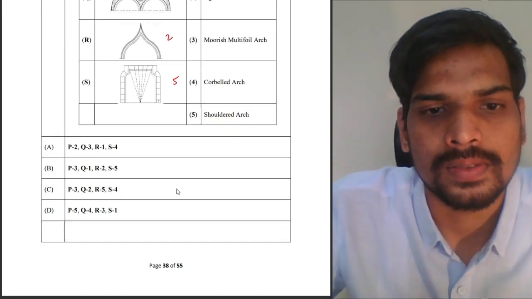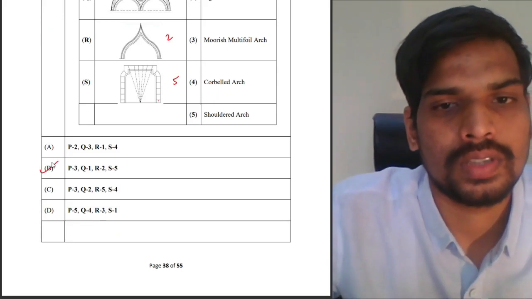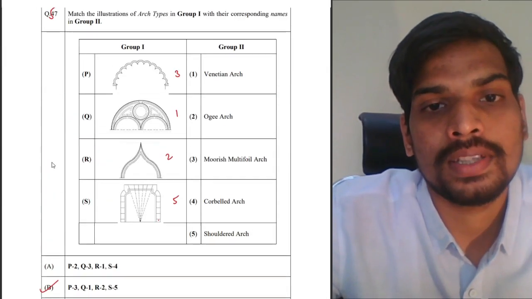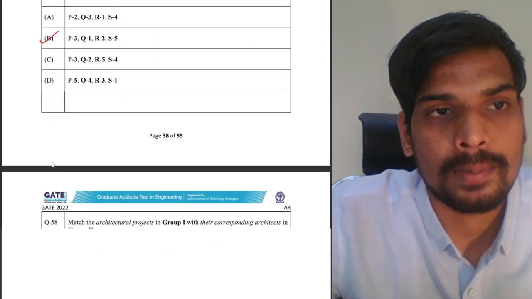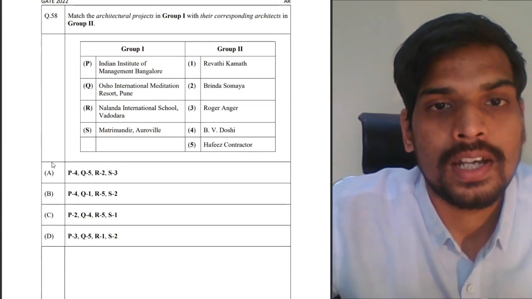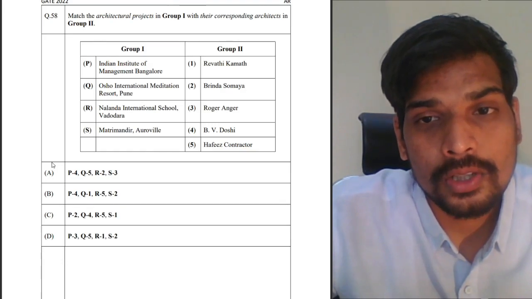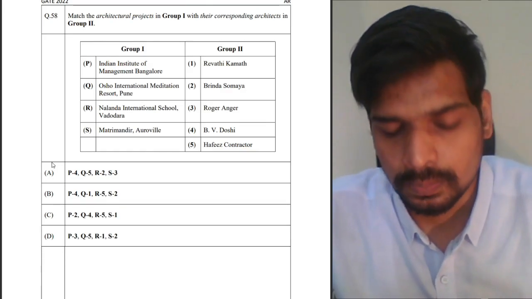3125 is the correct answer. 3125 is option B. Pretty simple question where the diagrams are given and you need to identify the type of arch. Next one, match the architectural projects with the corresponding architects in group 2.